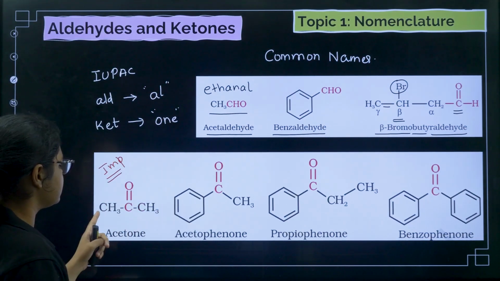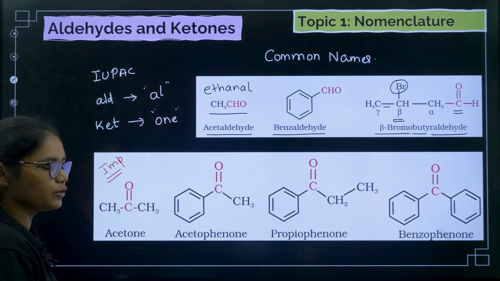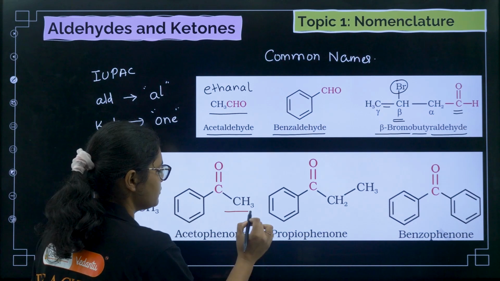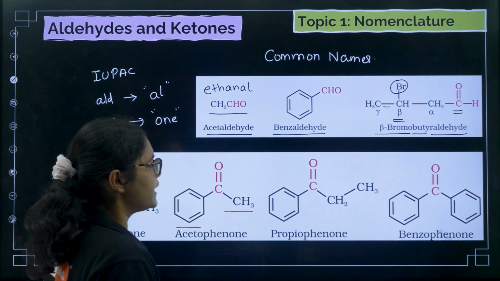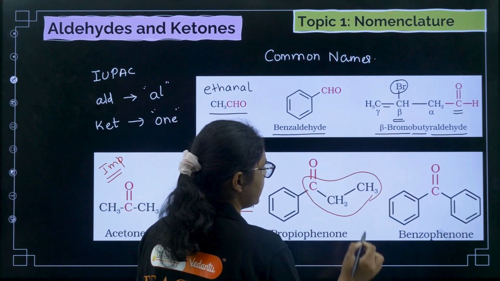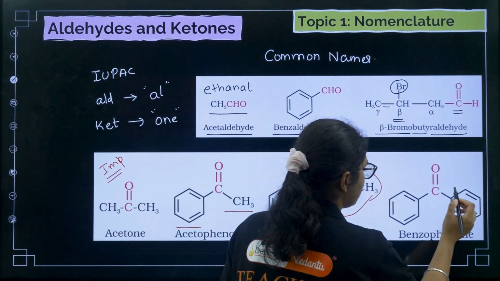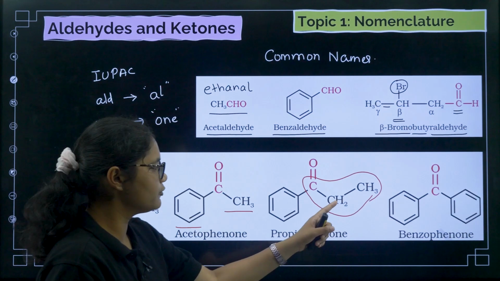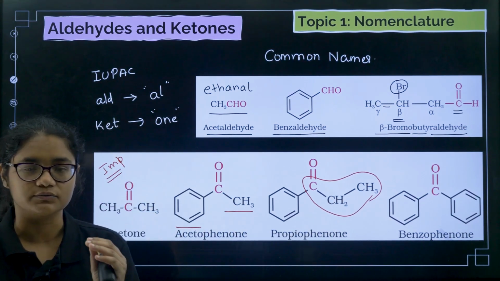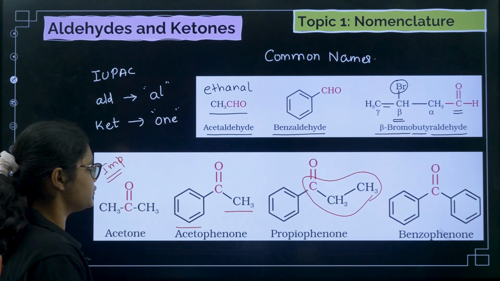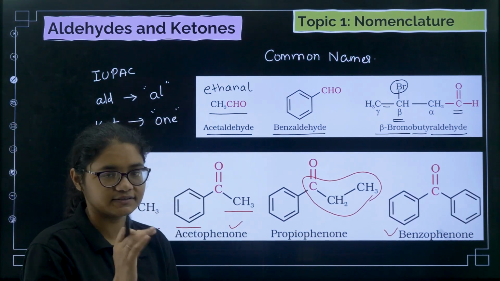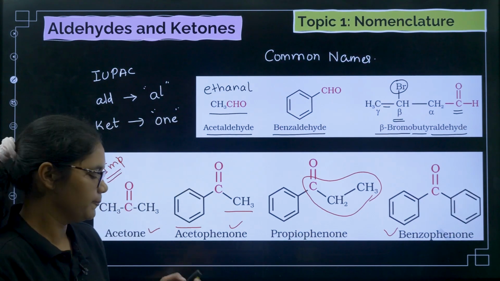Now you can see acetone is your ketone group, the common name of a ketone. Here acetophenone, aceto stands for this group and phenone stands for this group. Next propiophenone, so phenone is this one, propio group is this one, right? Next you have benzophenone. So benzophenone, propiophenone, acetophenone, acetone. These are some of the common structures which are very, very commonly asked. So you must remember acetone, acetophenone and benzophenone. These 3 structures are very important, please draw them.